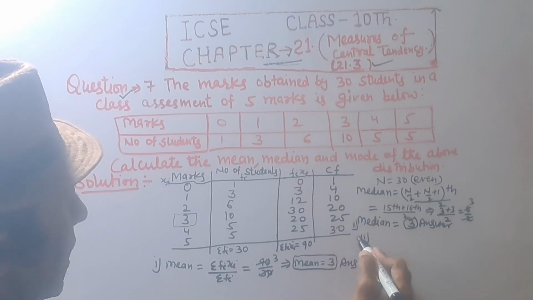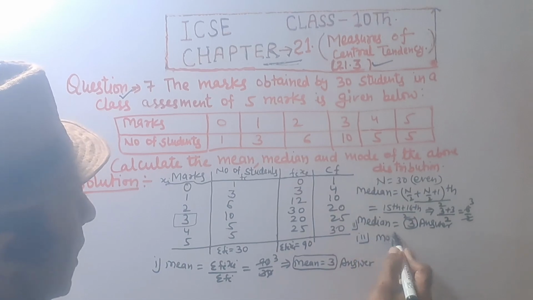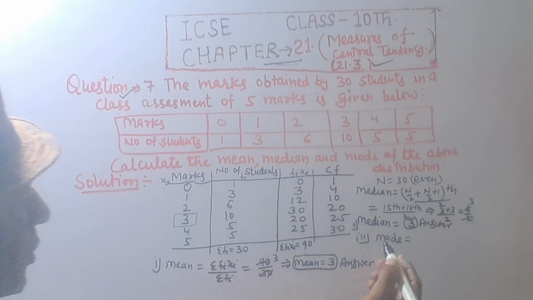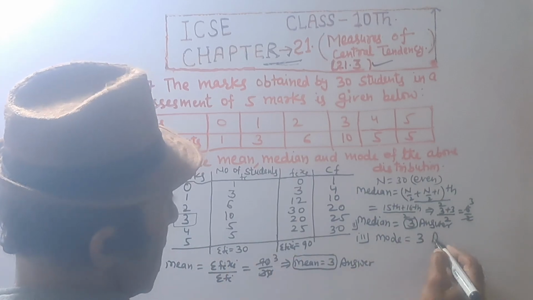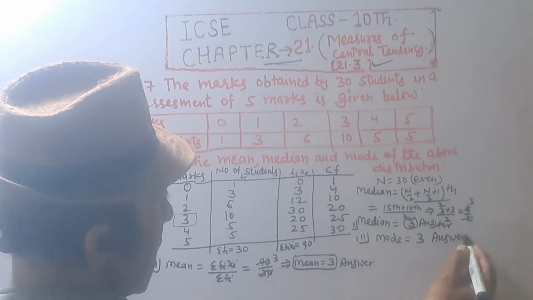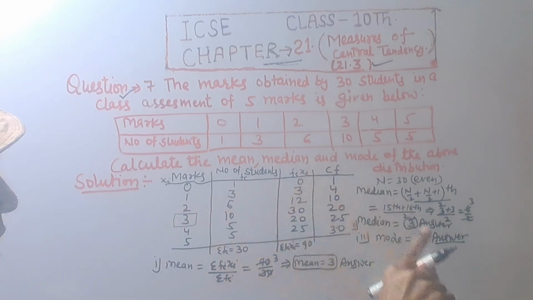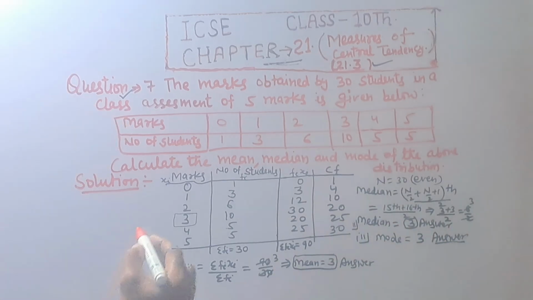And second part. Third part, mode. Mode is 3, which is 10 times. So mode is equal to 3. Answer. 3 occurs maximum times, that is 10 times. So mode equal to 3. Answer.